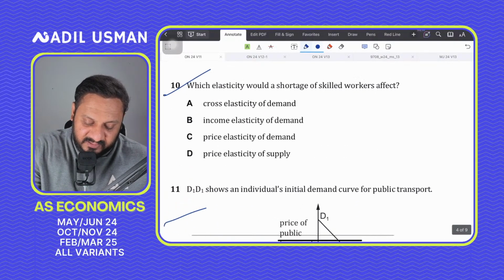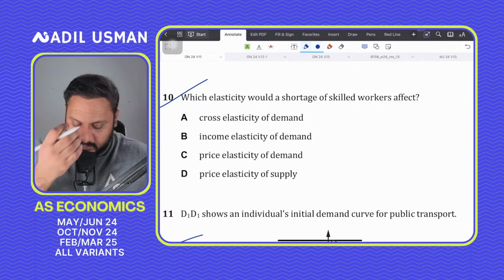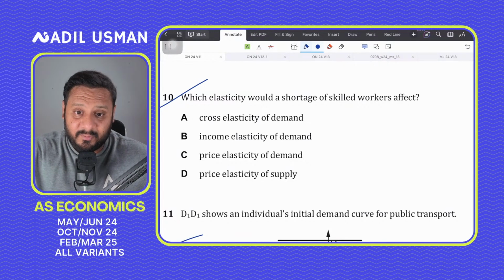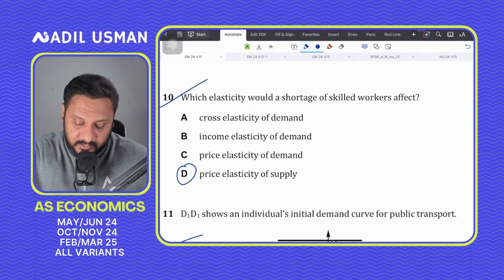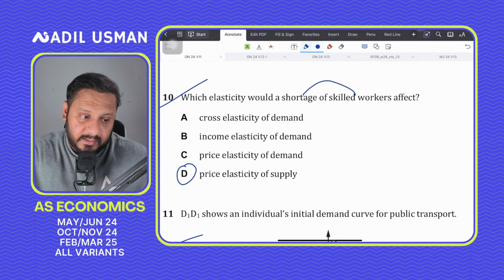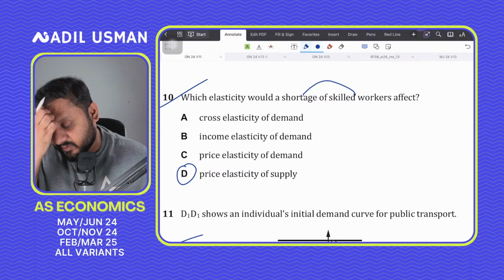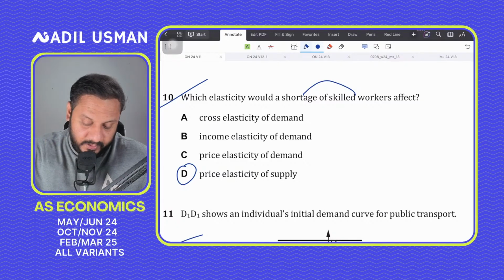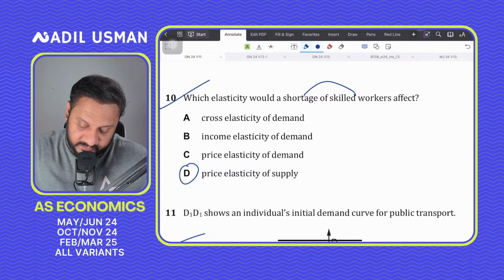Question number 10: which elasticity would a shortage of skilled workers affect? The correct answer would be D. Why? Because when you have a shortage of skilled workers, supply would become less responsive. So supply would become less responsive, especially when skilled workers are in short supply. So D is the correct answer.